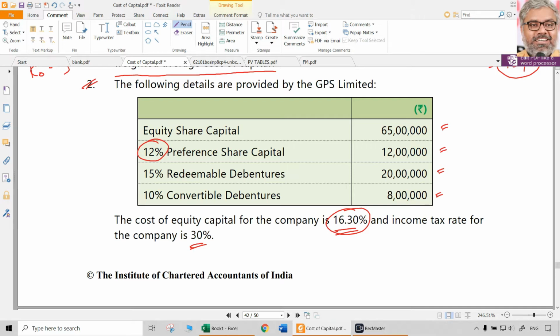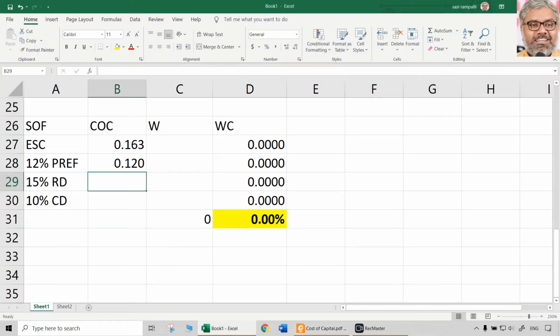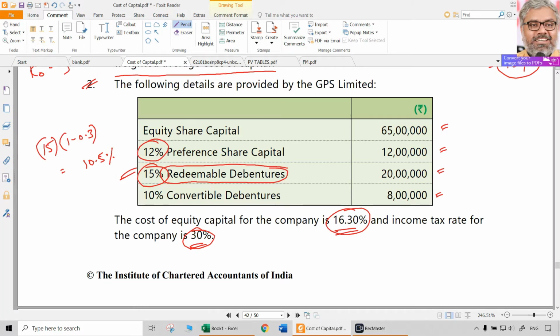15% redeemable debentures. Now you have to take interest and the tax rate also into consideration. No other information is there. Net proceeds and all not required. So simply whatever the interest rate is into 1 minus tax rate will give you effectively the cost of that debt. So 15 into 0.7, effectively it will be 10.5%. That is the cost of debt for redeemable debentures, 0.105.